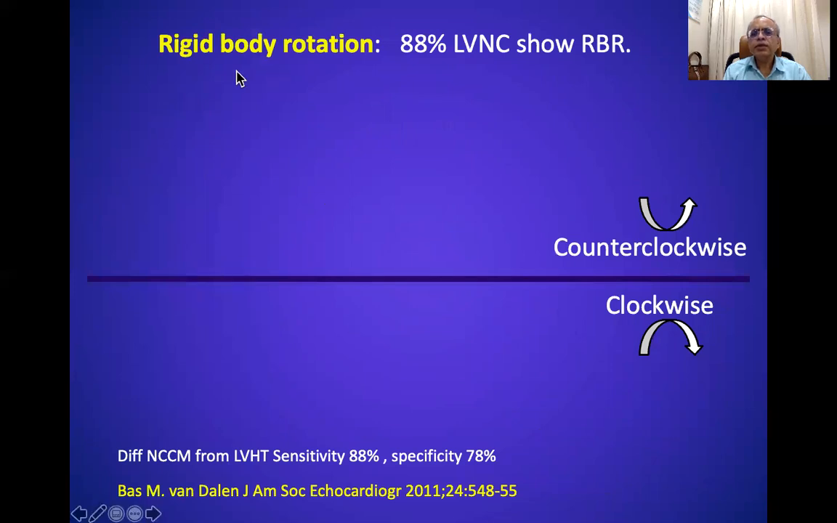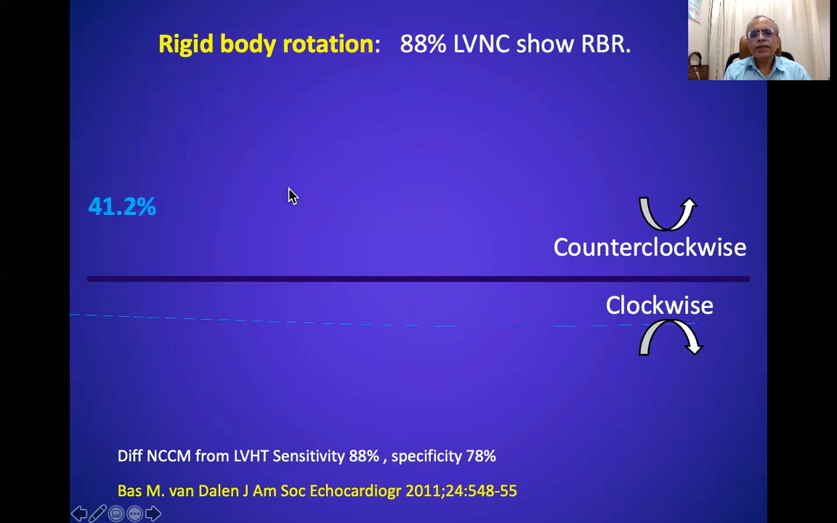Then there is a curious phenomenon of rigid body rotation. As we know, the apex rotates anti-clockwise while the base of the heart rotates clockwise. However, this relation is lost in LV non-compaction because the helical fibers are not well developed. So therefore, both the LV apex and the base rotate in the same direction like a rigid body.